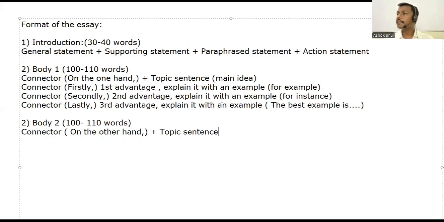Now here, disadvantages, downsides are there, no? Yes. So in the first it was positive, here the main idea will be negative. Then you can use some connectors. Yes, main idea is done. And try to make it a compound or complex sentence.